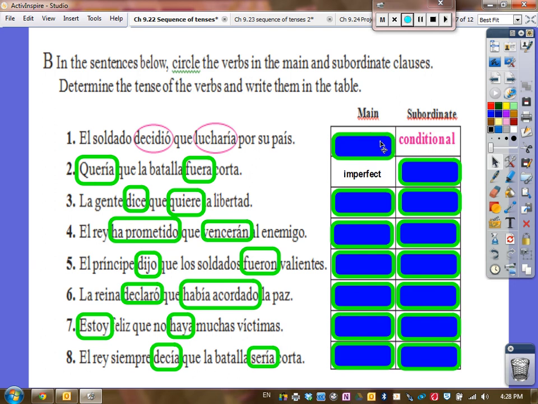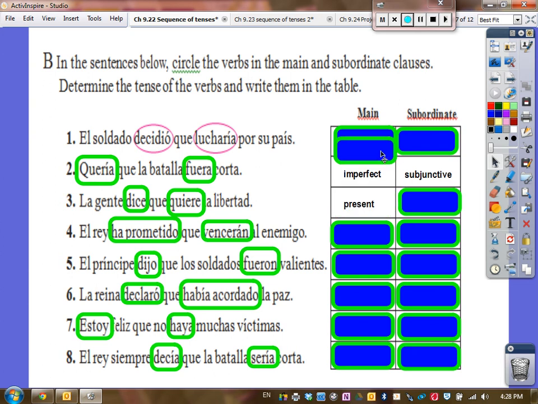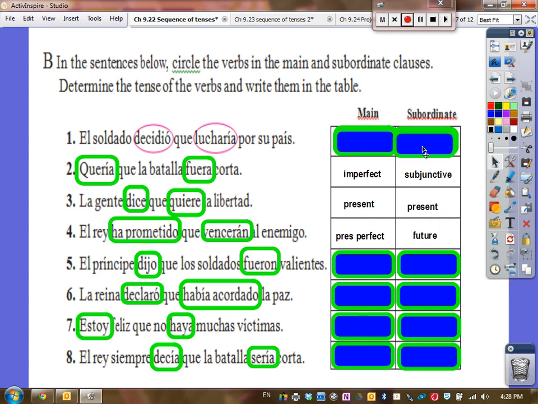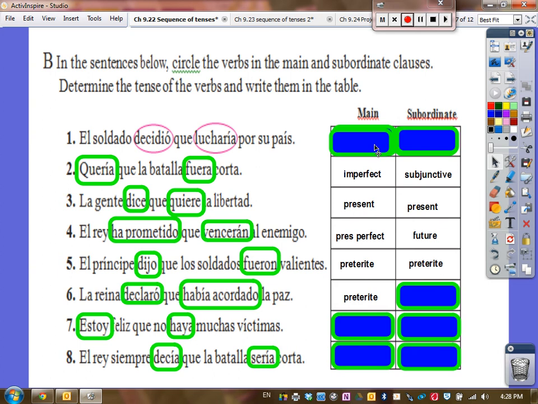In number 2, quería is in the imperfect, and fuera is in the subjunctive. Dice is in the present, while quiere is in the present also. Ha prometido, that's present perfect, and vencieran, that one is future. Dijo, that one's preterite, and fueron is going to be preterite also. Declaró is going to be preterite.